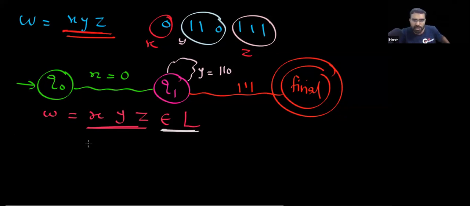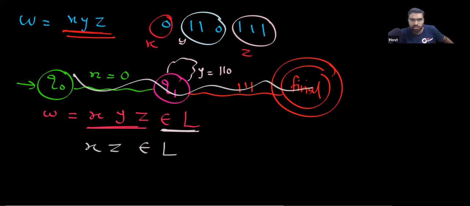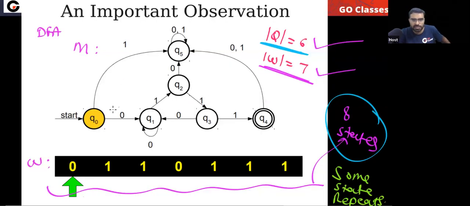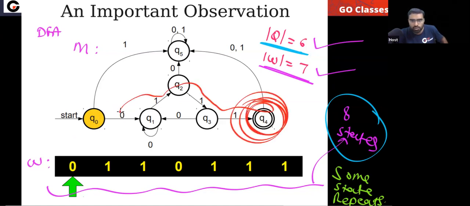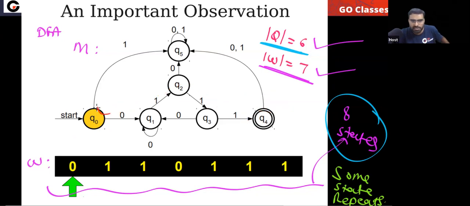So can I say XZ will also belong to L? Can I say XZ will also take me to the final state? XZ, don't take this Y. Just directly take 0, 1, 1, 1 in this automaton. Yes or no? From the initial state, 0, 1, 1, 1 also belongs to the language. Agree or not?